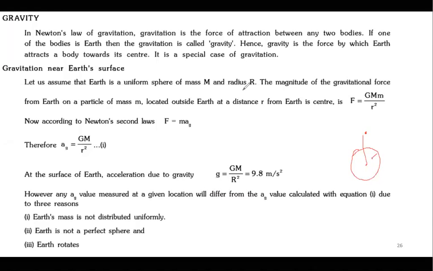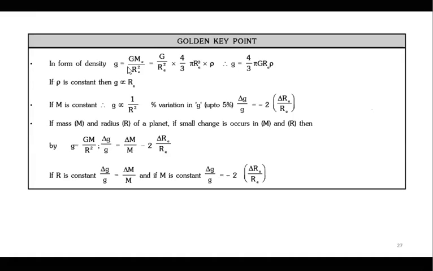Now we will see them one by one, but before that, the other type of question that can be asked is the percentage error one. We know that the force formula is given by G m1 m2 by r square, and g is equal to F by m. So g is GM by r square.